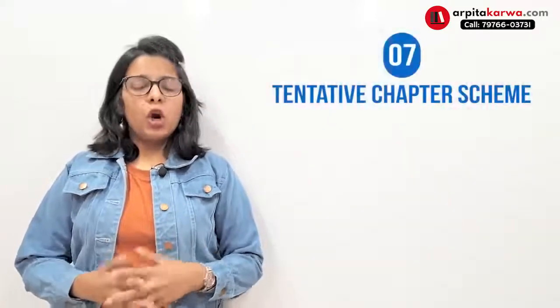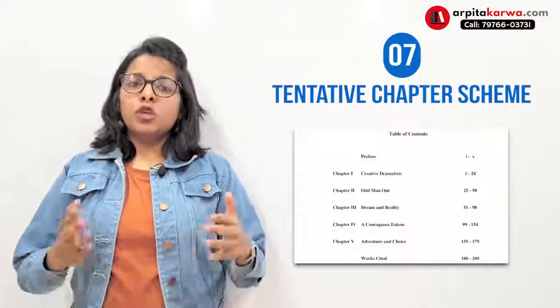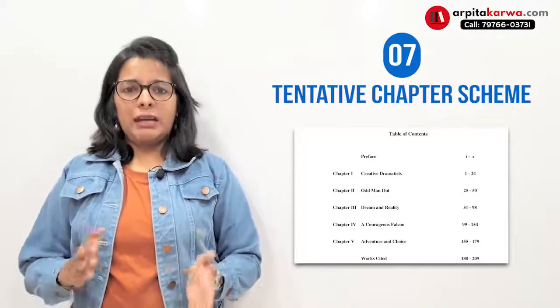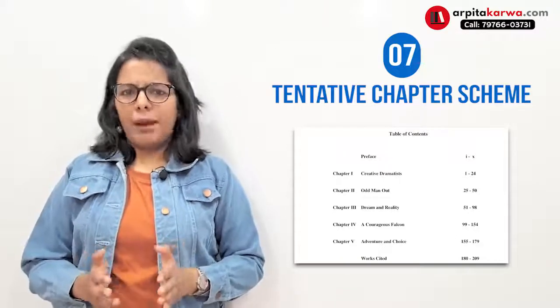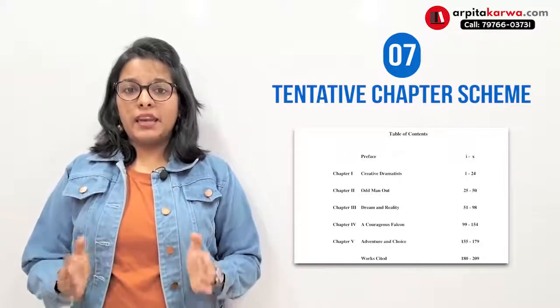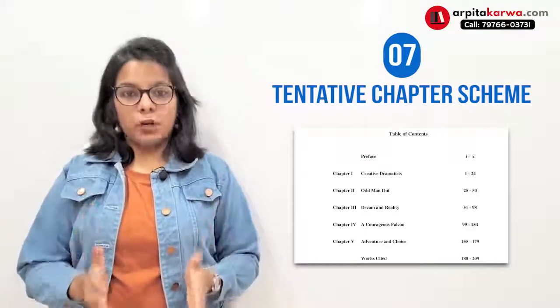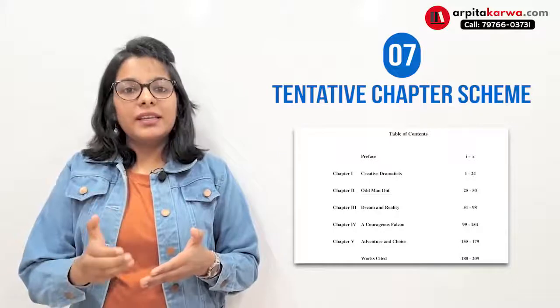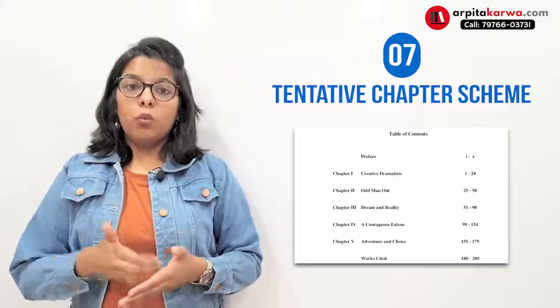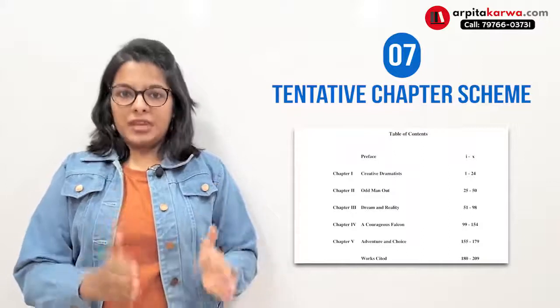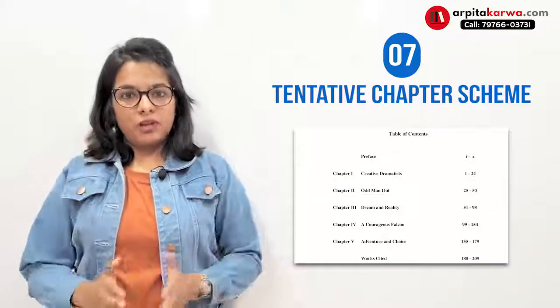After talking about research methodology, you need to talk about the tentative chapter scheme. What is a tentative chapter scheme? You would be dividing your research into different chapters, and approximately 4 to 6 chapters should be there in your PhD thesis. So you need to give a tentative chapter plan. You need to tell what all things you would be talking about in which chapter. Okay, so that tentative chapter plan would be presented next in the research proposal.